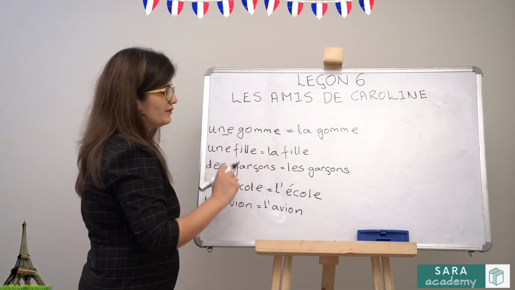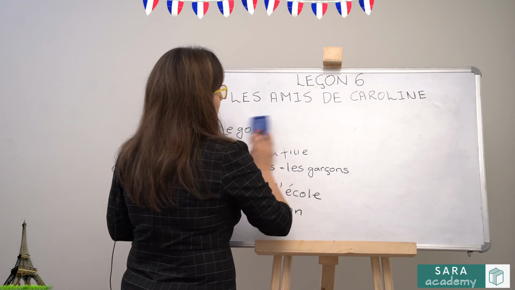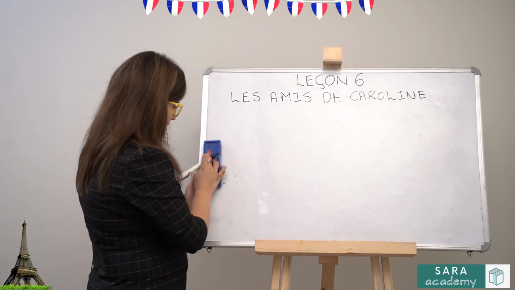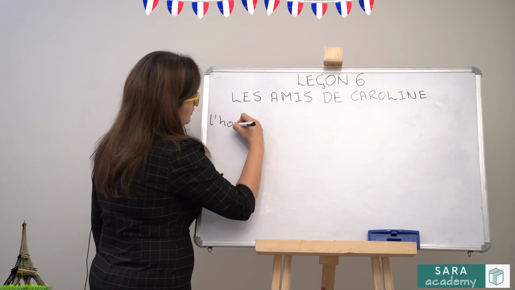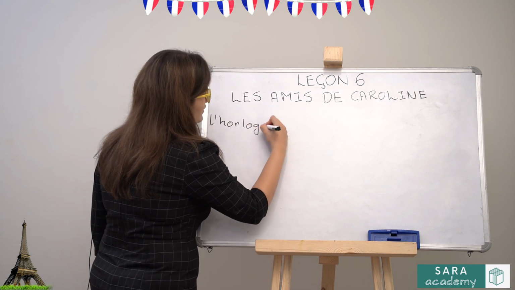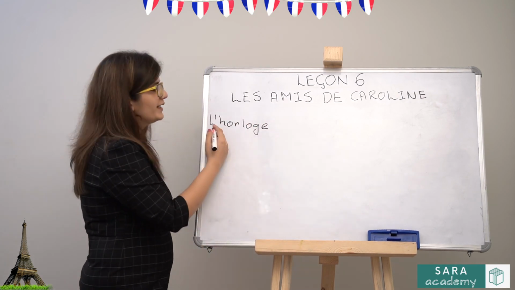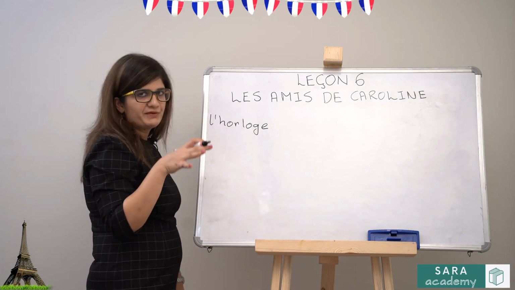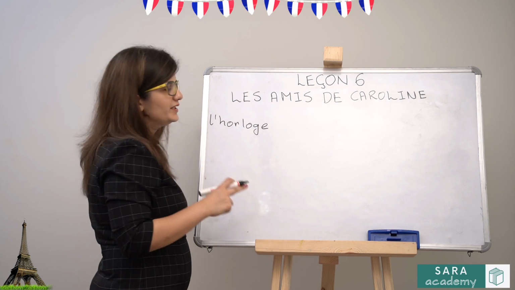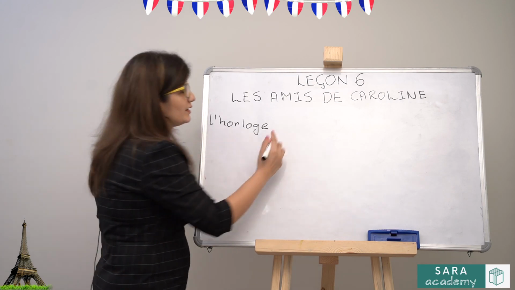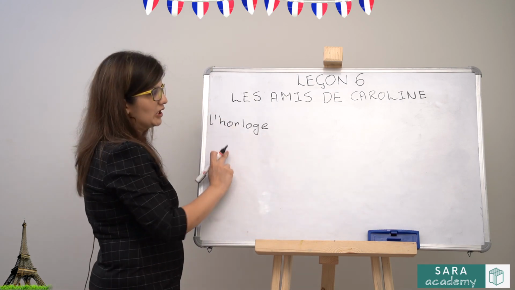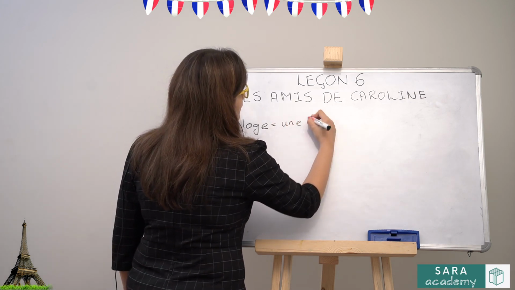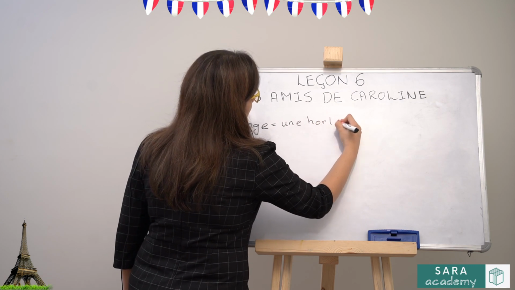Now they can give you the reverse also. We will look at some more examples. If they have given you this, by looking at L apostrophe, you can't make out whether this is masculine or feminine. But if you have memorized your vocabulary well along with the articles, you know horloge is feminine. So if from definite article you have to convert it into indefinite article, this will be une horloge.